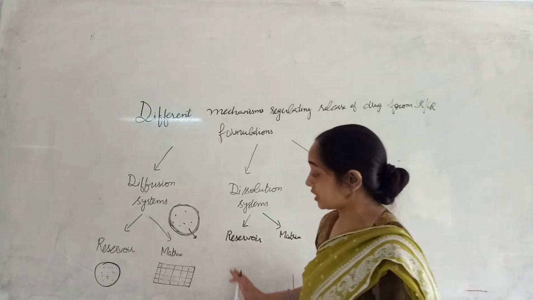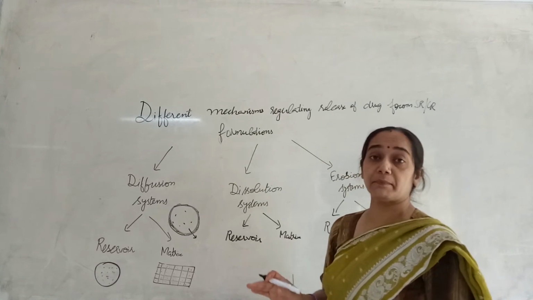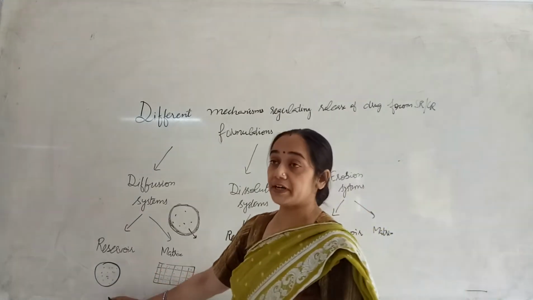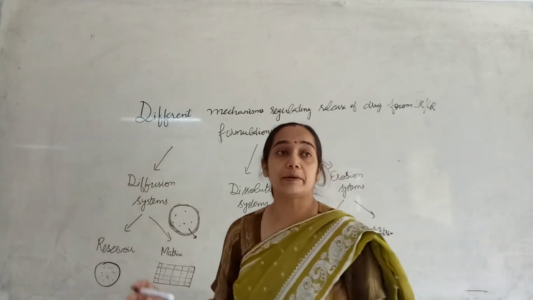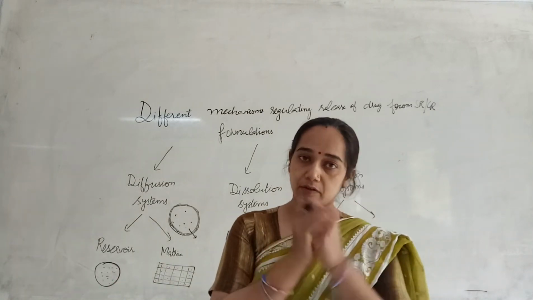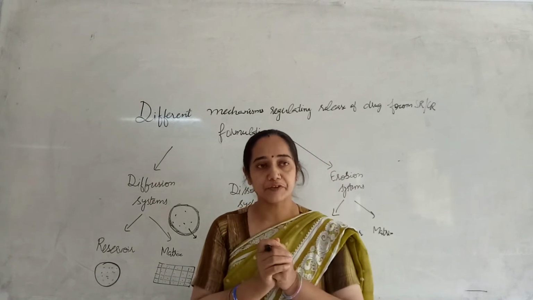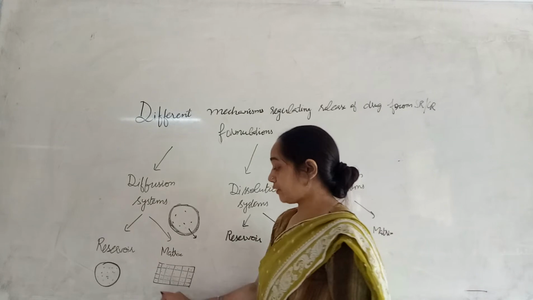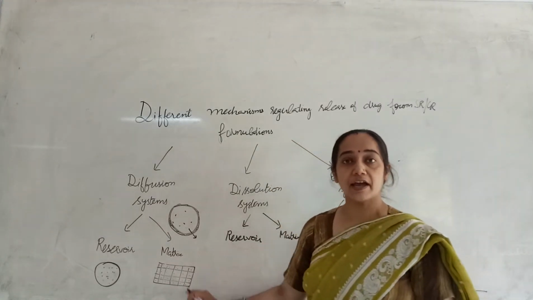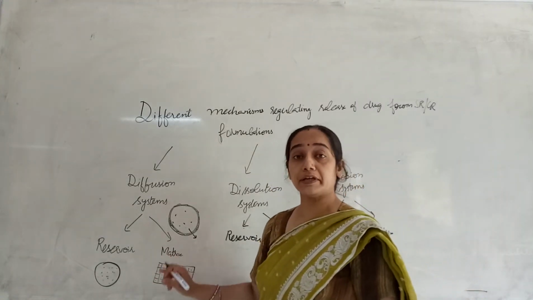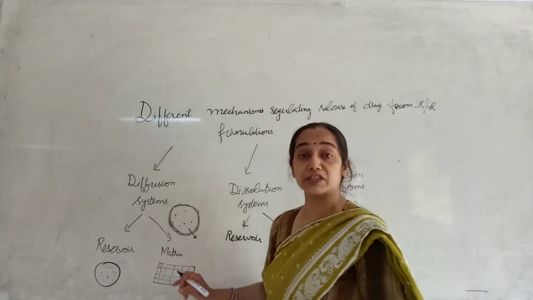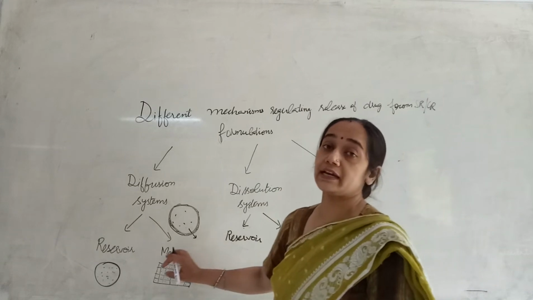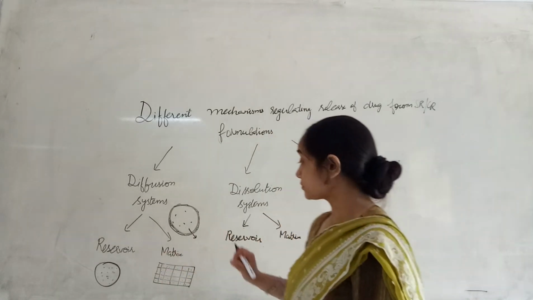The drug is uniformly dispersed across the polymer. Now these systems will be different: in the reservoir the drug is in a compact state, either in tablet form or granule form, and it has been coated. Here there will be a molecular dispersion of the drug and the polymer, so it can form a uniform dispersion, and when it is cast in a particular form, then it will be a matrix.